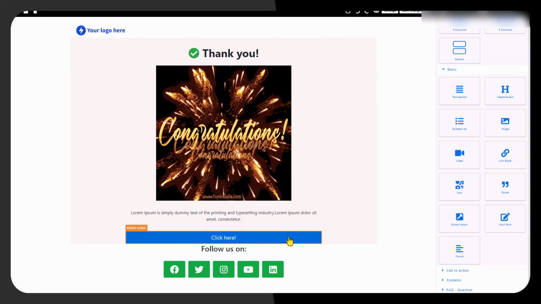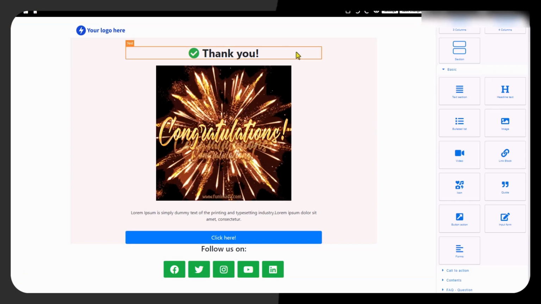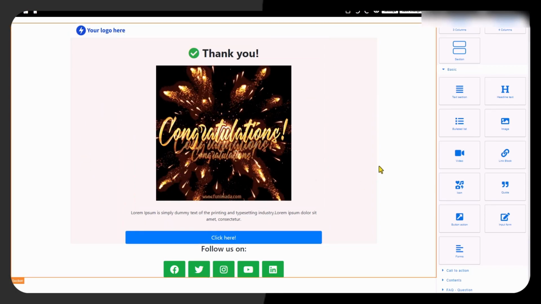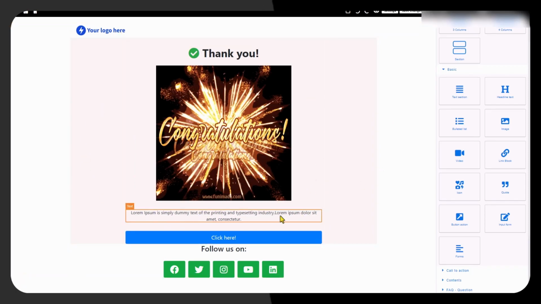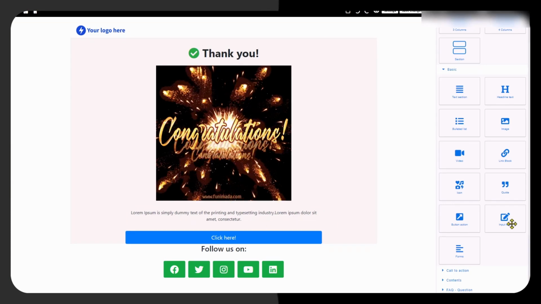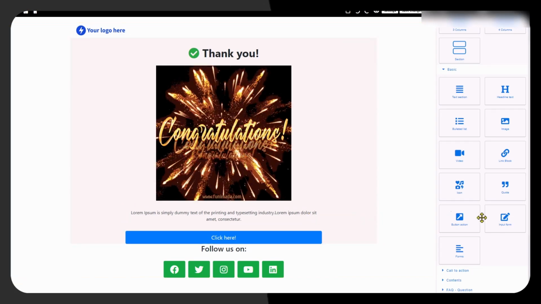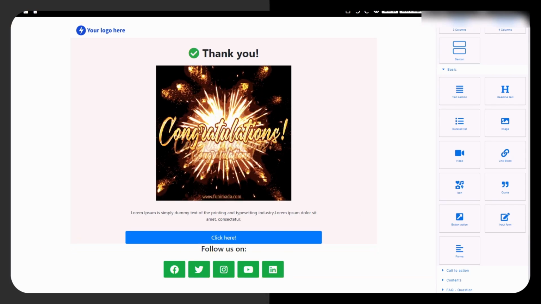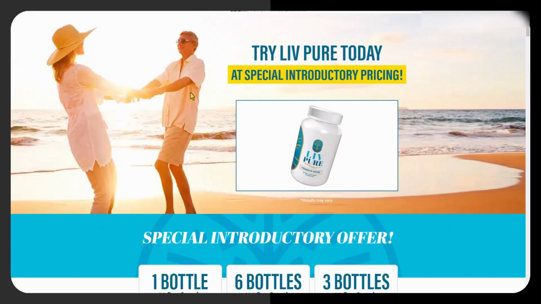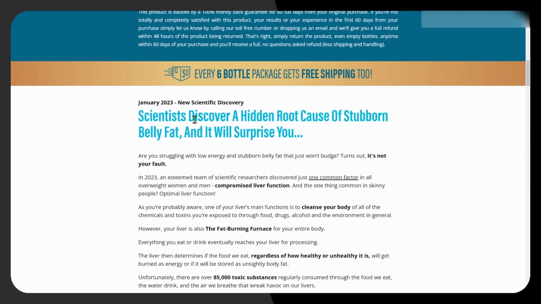So now we put a button on there that they can click that will allow them to go to our offer. But that's not what it says up here, is it? So the first thing to do is we need to put something in here that will entice them to go and click our offer. What I'm going to do is go back to our product that we've chosen, and back on the product, if I scroll down, I'll start to see some of the marketing material that they've put, and here we have January 2023 new scientific discovery.